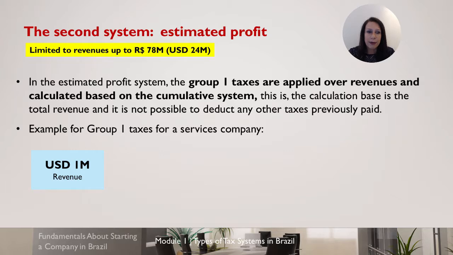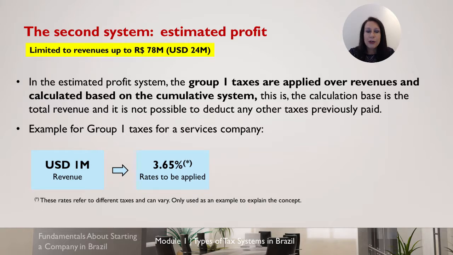So for example, if you have 1 million revenue in a services company, then this group 1 taxes will be 3.65%, and you will apply it directly. So the amount you will have to pay for group 1 taxes will be $36,500.